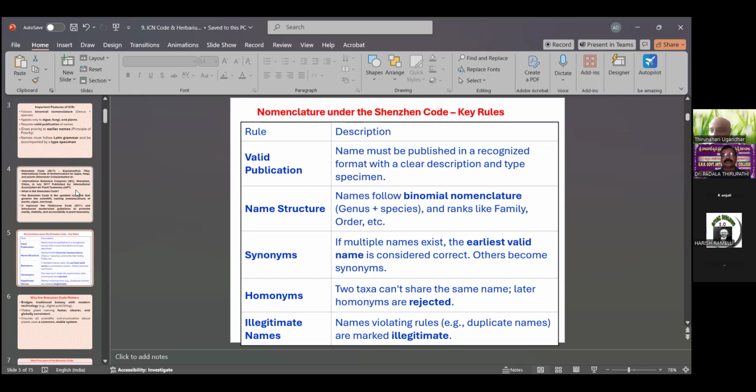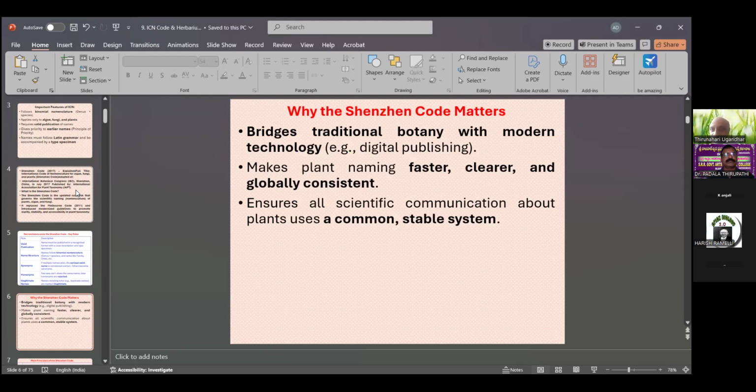Then also homonyms: two taxa cannot share the same name. Also tautonymy: later homonyms are rejected in the 2017 Shenzhen code. Then also illegitimate names: names that violate rules, or duplicate names, are called illegitimate names.